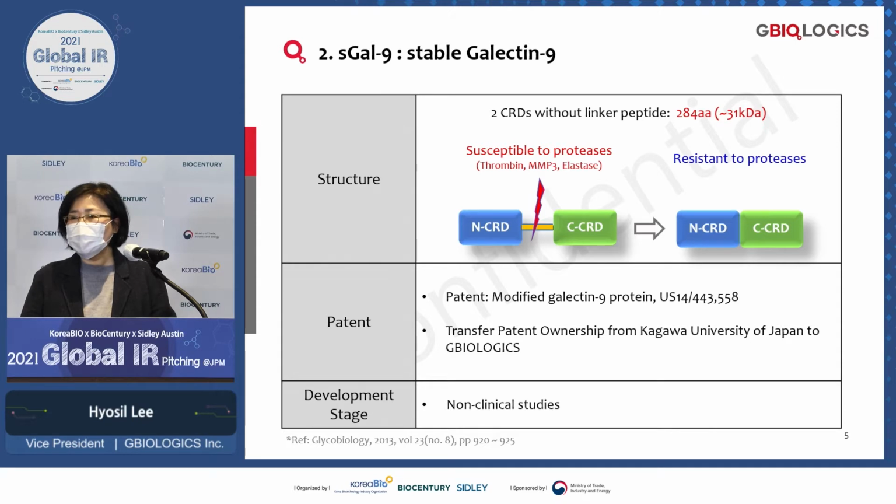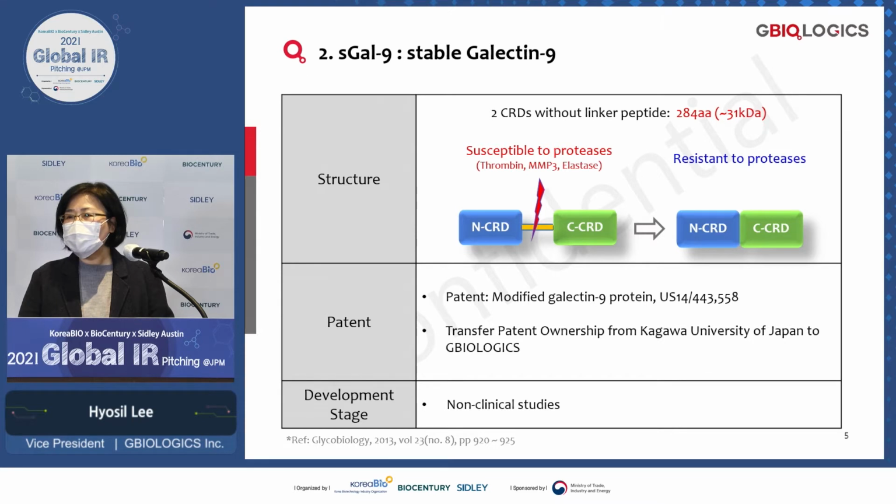As you can see, this natural galectin-9 is linked by this linker, and this linker, this amino acid sequence, is very susceptible to protease and is easily broken, so these 2 active lectin-binding sites separate, and then you lose activity.